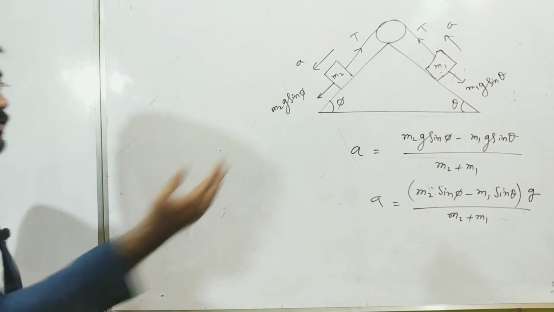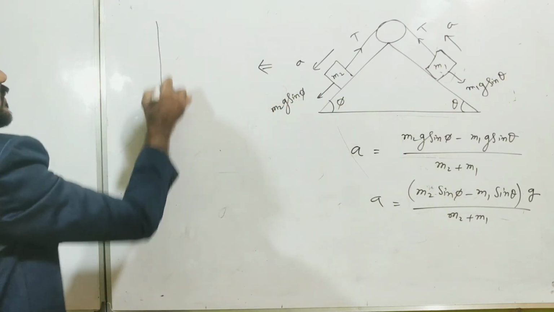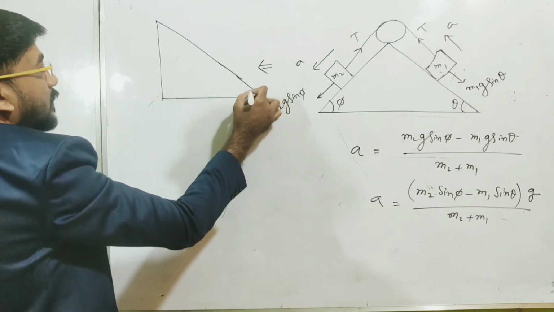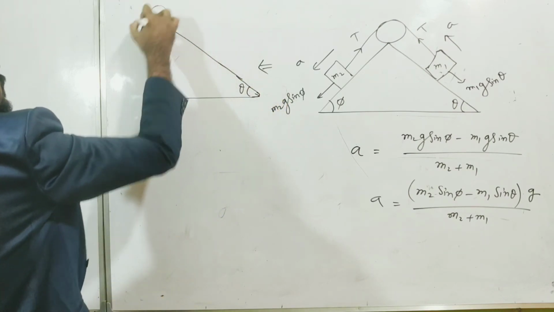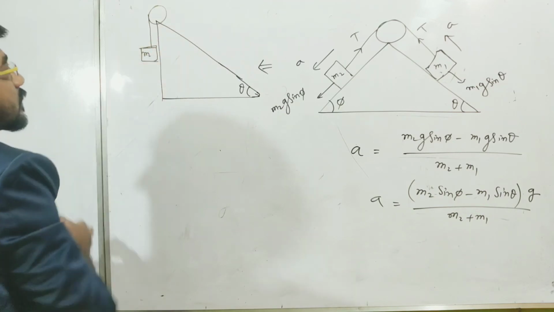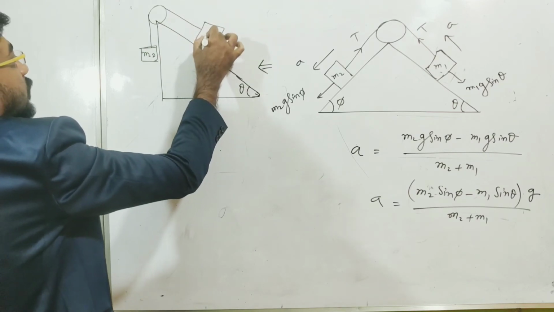So what was our previous diagram? Our previous diagram was like this. You can see, this angle is theta, there was a pulley, here is mass m2, and here was mass m1.